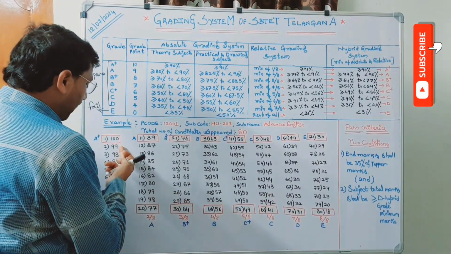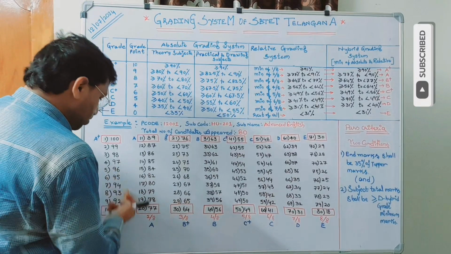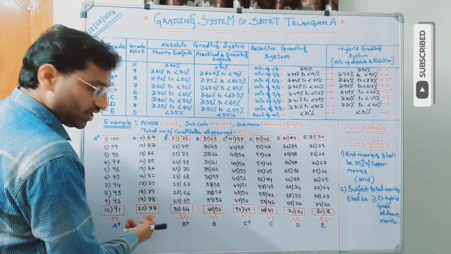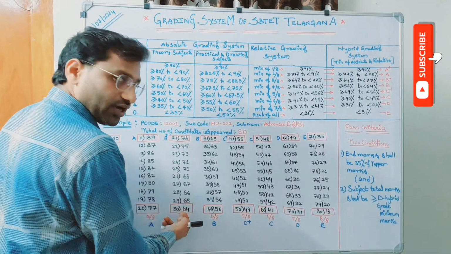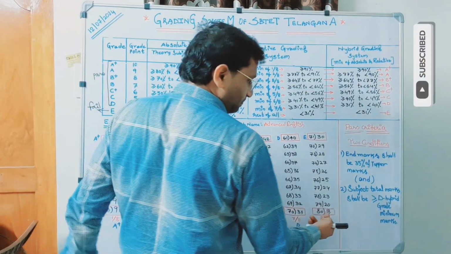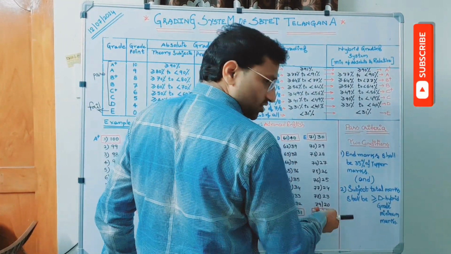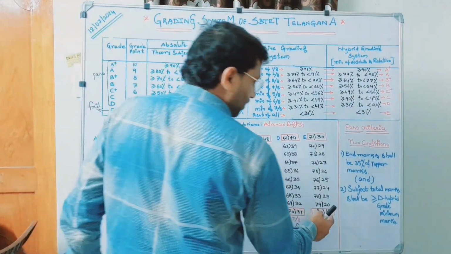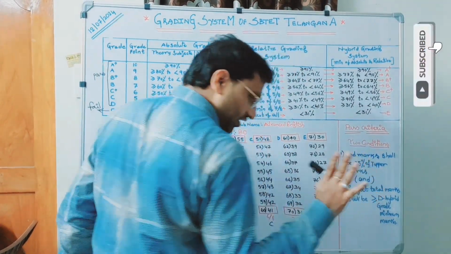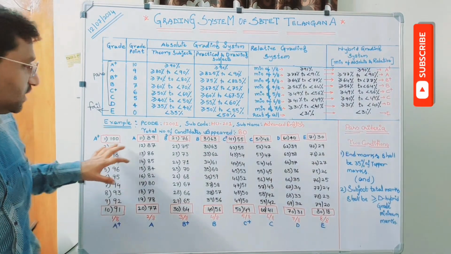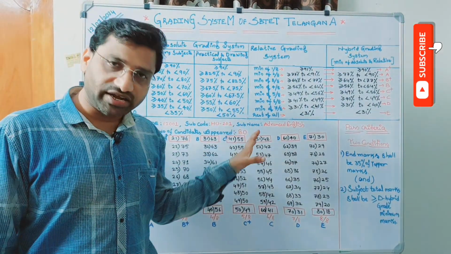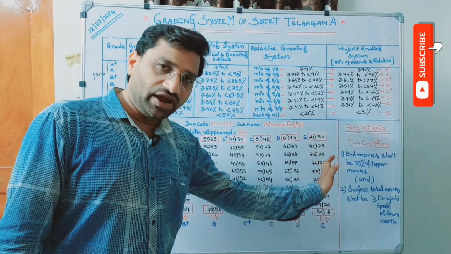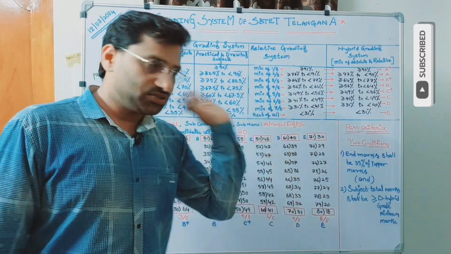The second candidate 99, third candidate 98, and so on. 10th candidate 91, 20th candidate 77, 30th candidate 64. Finally, the last candidate, the first person from the bottom, secured only 18 marks. So the subject total marks of the 80 candidates are sorted into descending order, and I have written like this.